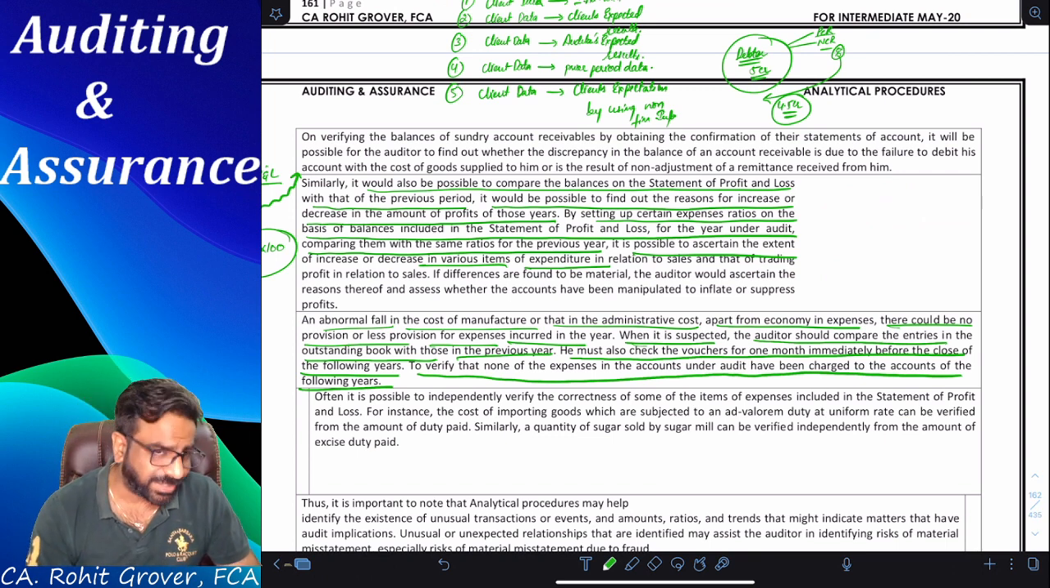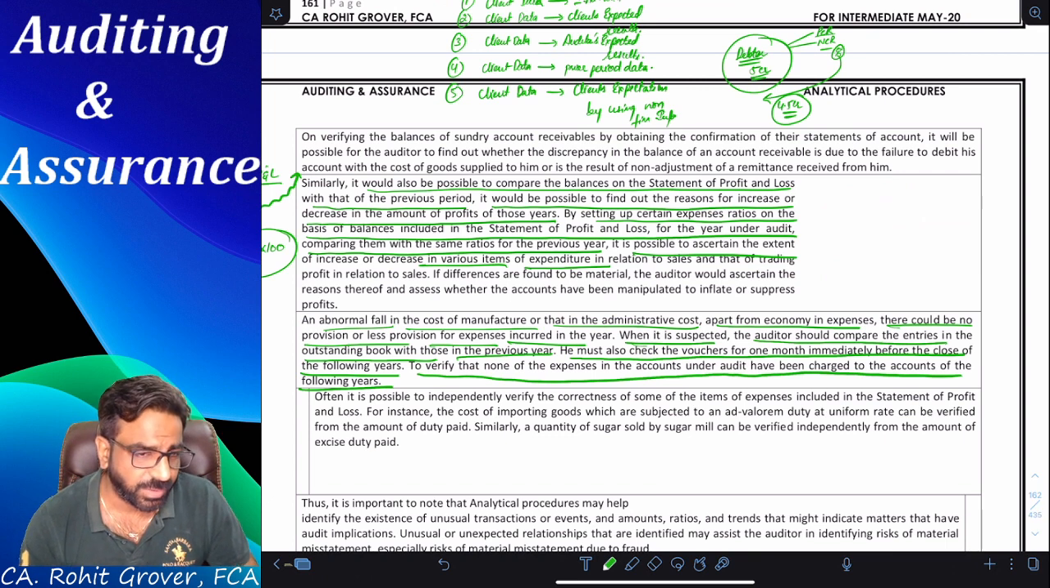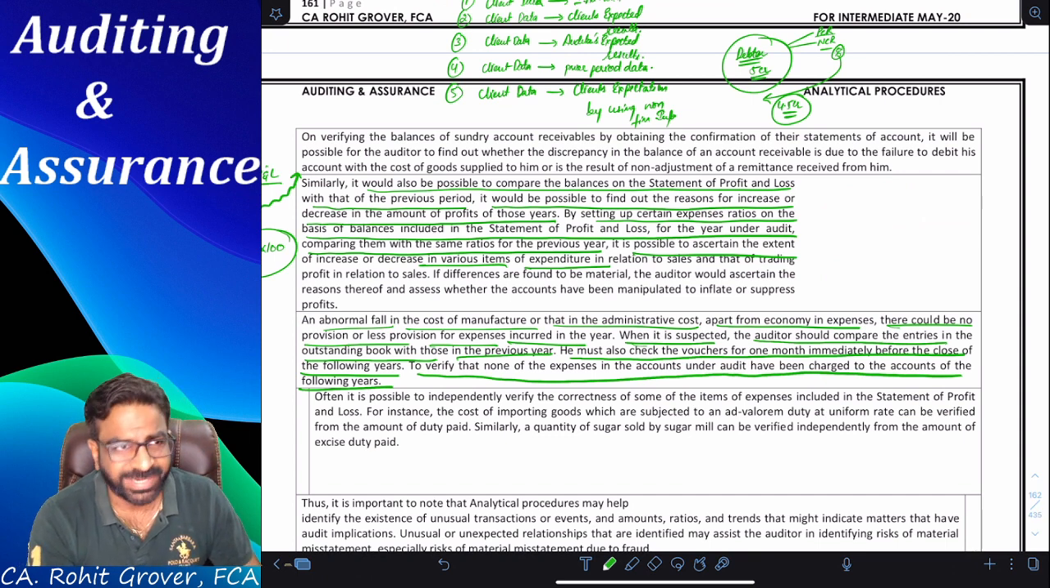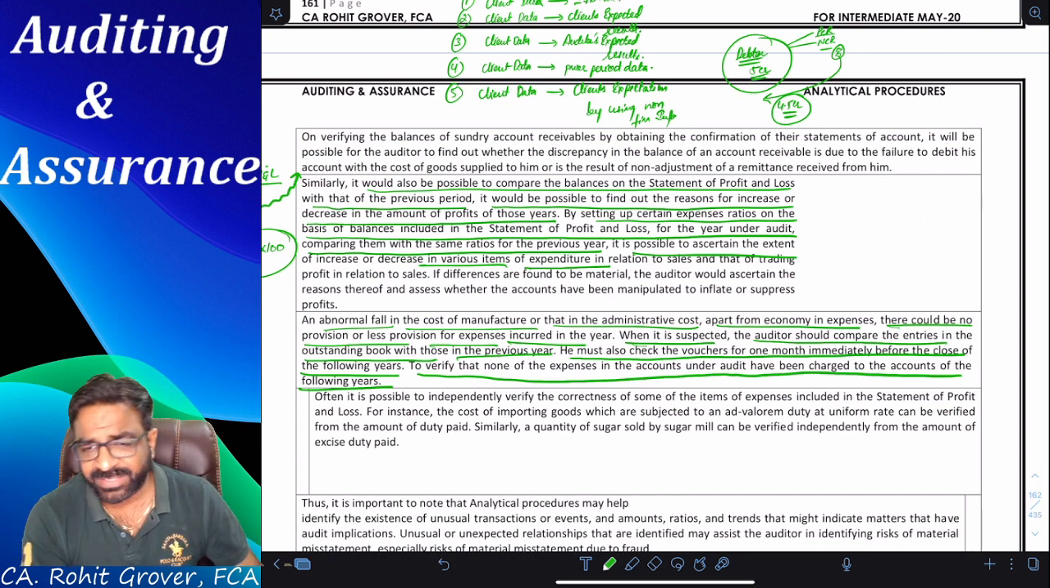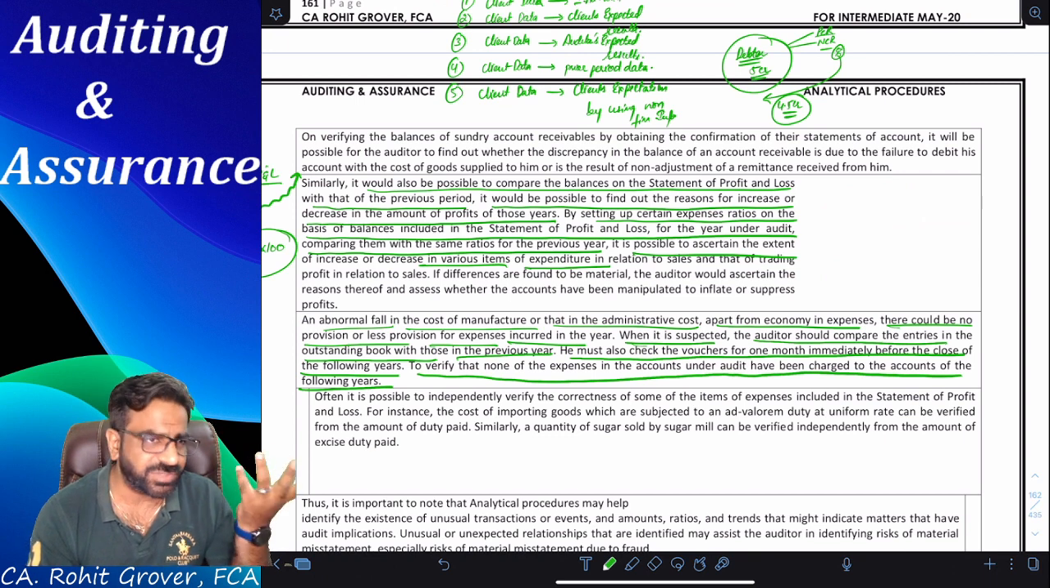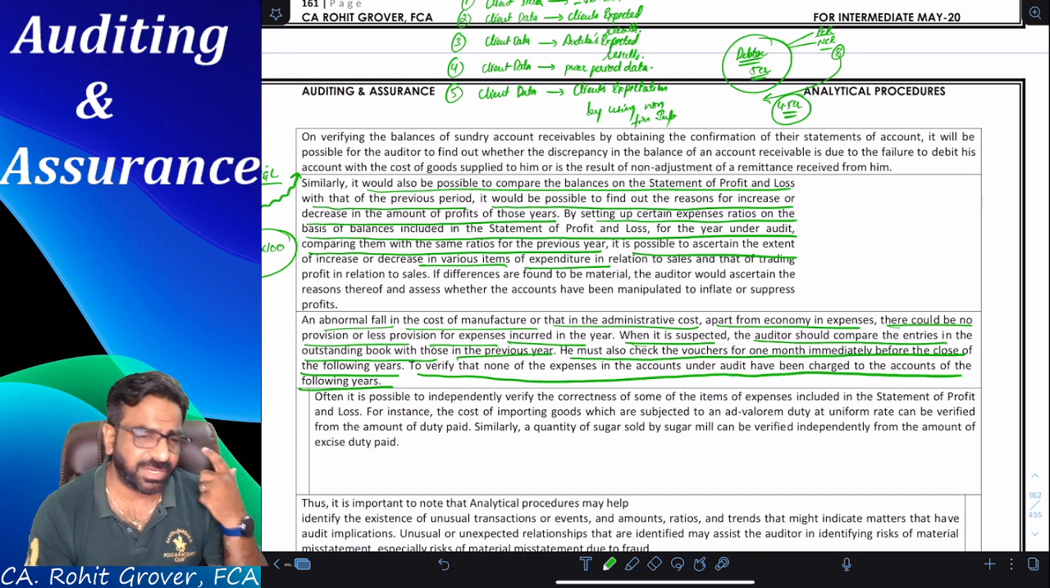Does it matter to your father or mother who is doing a business, whether it is 31st March or 1st April? No, it doesn't matter to them. For them, it is a business day. It's a continuous process because business is a continuous process.